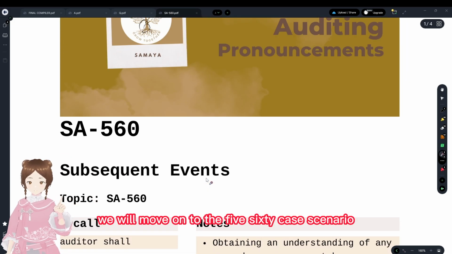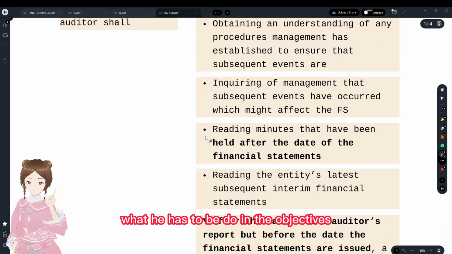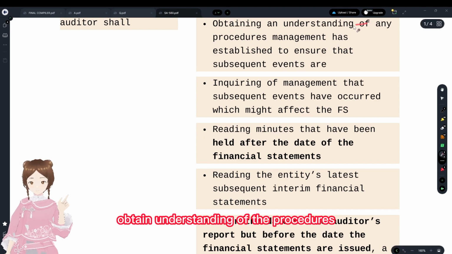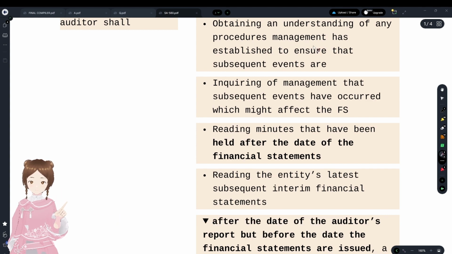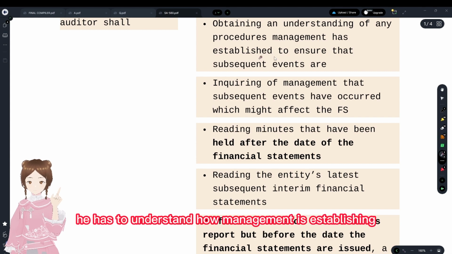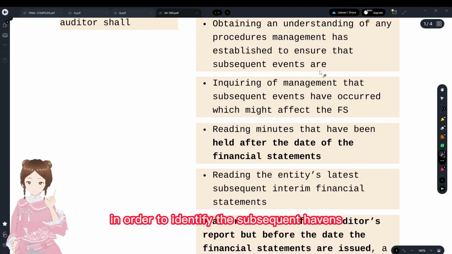And with that said, we'll move on to SA 560: what the auditor shall do. What was asked in the objectives, he has to do in the standards. Obtain an understanding of the procedures management has established to ensure subsequent events are identified. He has to understand what procedures were done by the management in order to identify the subsequent events.